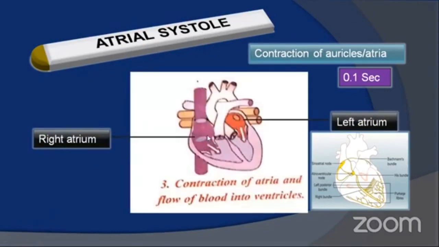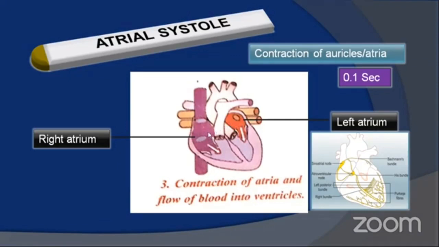When both atria are filled with blood, the right atrium with deoxygenated blood from the vena cava and the left atrium with oxygenated blood from the pulmonary veins,